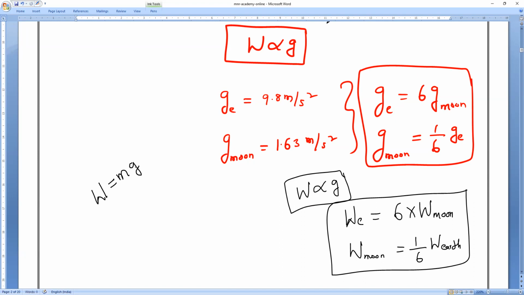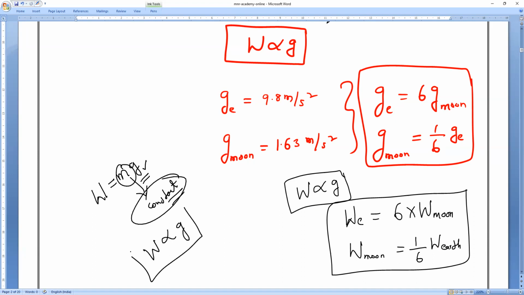Weight is equal to m into g. So the mass of a body remains constant. What will change, guys? G will change, gravitation. That is why W is directly proportional to G. Mass of a body remains constant, but G is the only thing changing. That is why when G changes, weight also changes. Understood?